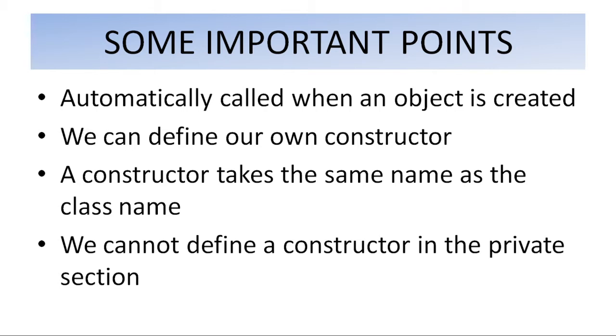A constructor is invoked automatically as soon as the class object is created. Constructors are not inherited. Constructors can be overloaded.